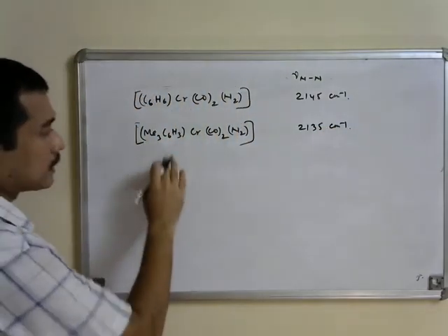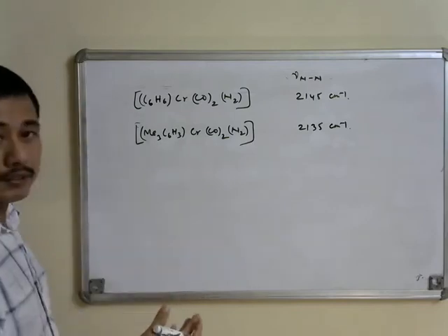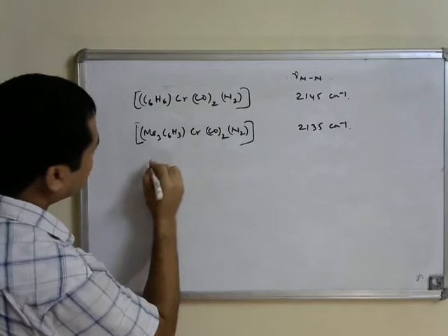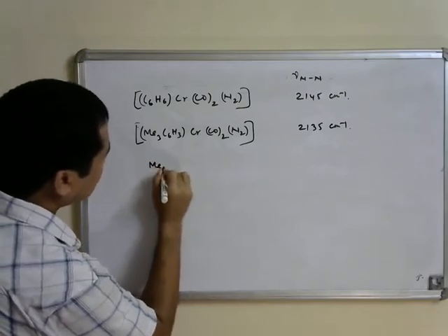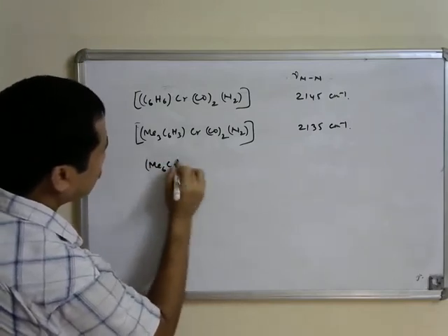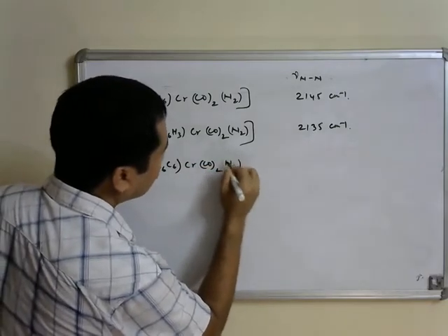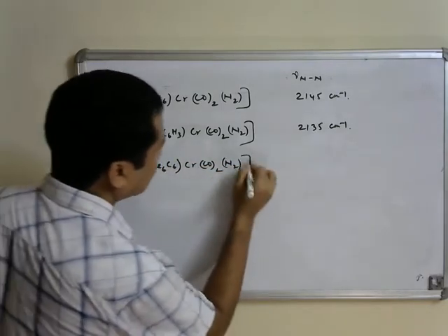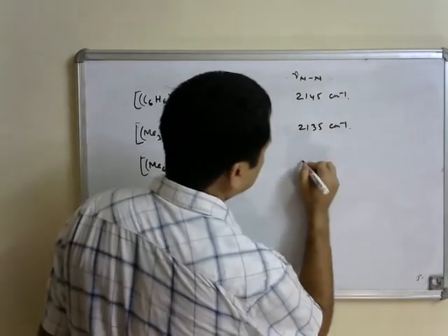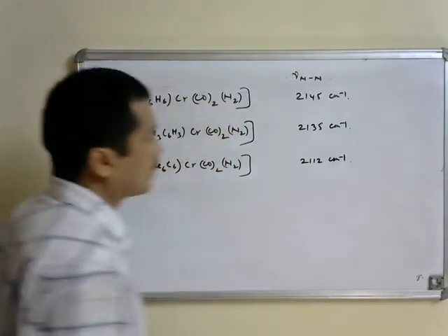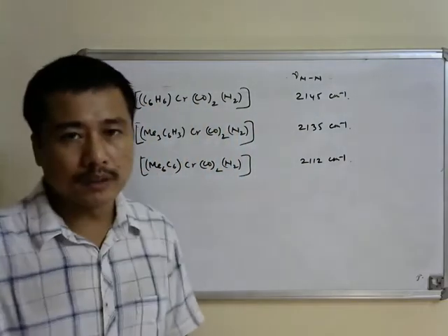If instead of mesitylene you take completely substituted hexamethyl benzene, the NN stretching vibration decreases substantially to 2112 centimeter inverse.